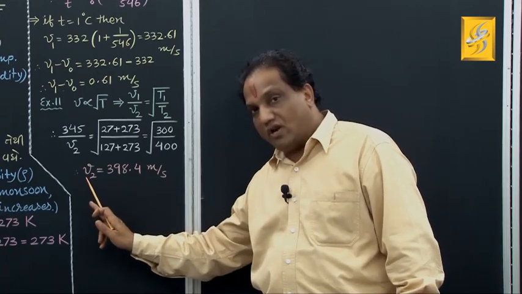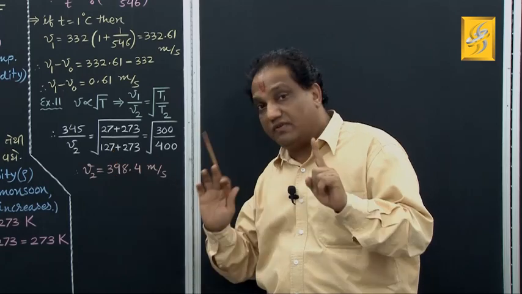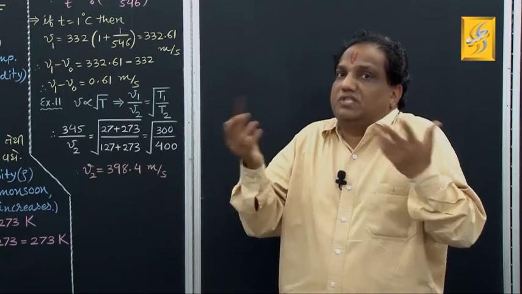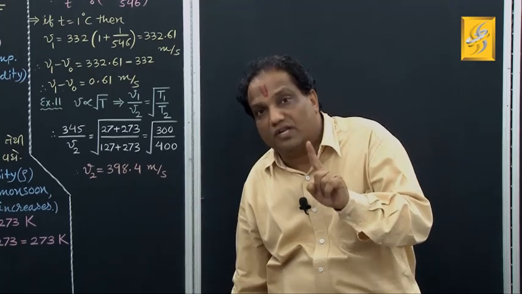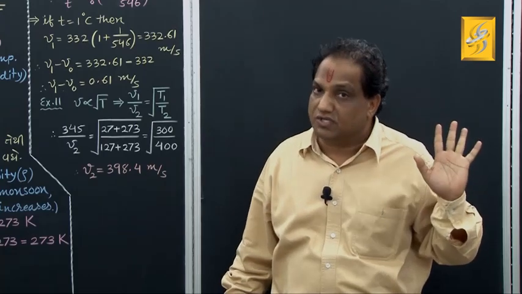This is the value of the velocity of sound in air at 127 degrees centigrade temperature. But they may ask for the increase in velocity. Then you are supposed to find V2 minus V1. So read the question carefully and then accordingly try to answer.